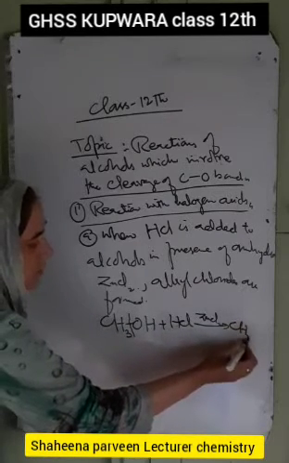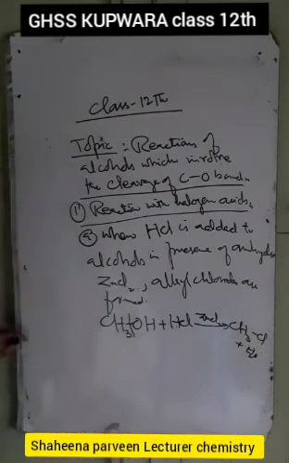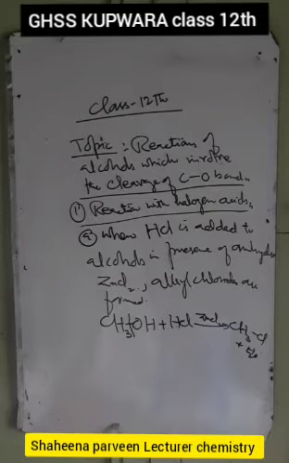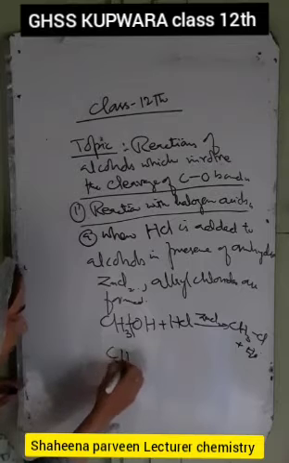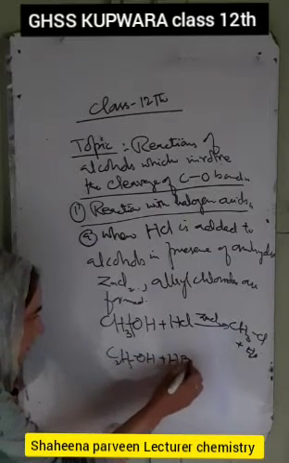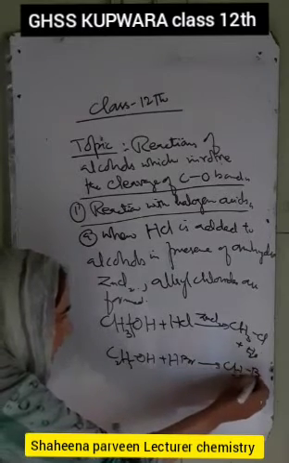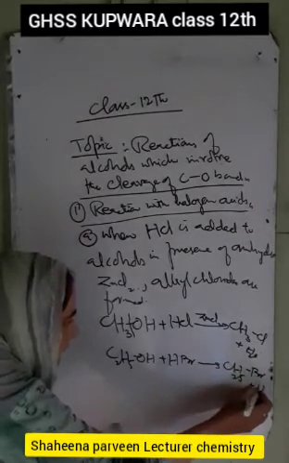We have CH3Cl plus water. This is the first reaction shown by the alcohols with hydrogen chloride. Similarly, suppose we have C2H5OH, and if we add HBr to it, it results in the formation of C2H5Br plus water.